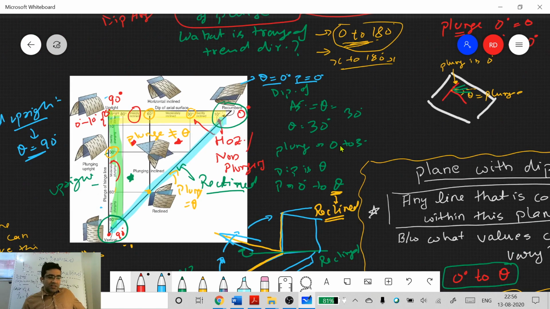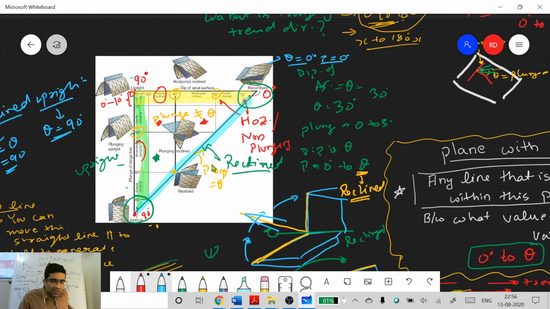So we'll study these things, and I'll give these in the slides also. But if you understand these concepts, it will be very easy to understand this figure. Many times I've seen students just cram this figure, what it looks like, they don't understand it. What I'll suggest is try to do these experiments. Place your notebook on the table and try to move it from, for example, a vertical position to a recumbent position, and you'll get all of those as reclined folds. The reclined fold is the one where students have the most difficulty imagining what it is.